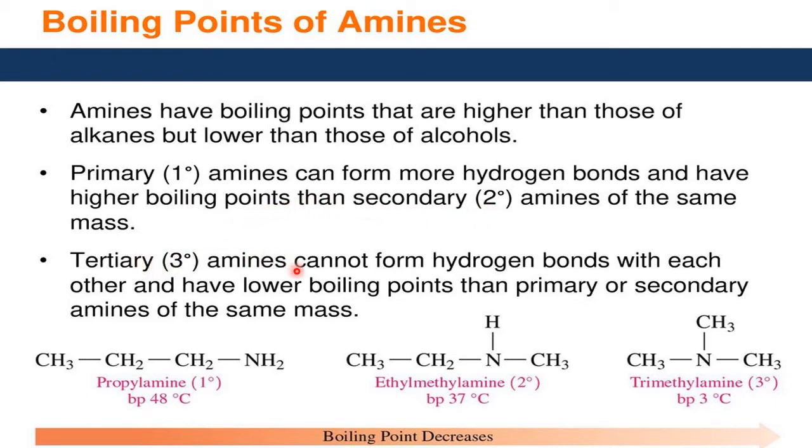But tertiary amines cannot form hydrogen bonds with each other and have lower boiling points, because they exist individually, than primary or secondary amines of the same mass. Data is very clear here: primary amine, secondary amine, tertiary amine. So primary amine boiling point is 48 degrees centigrade, whereas secondary is 37 degrees centigrade, and tertiary 3 degrees centigrade.